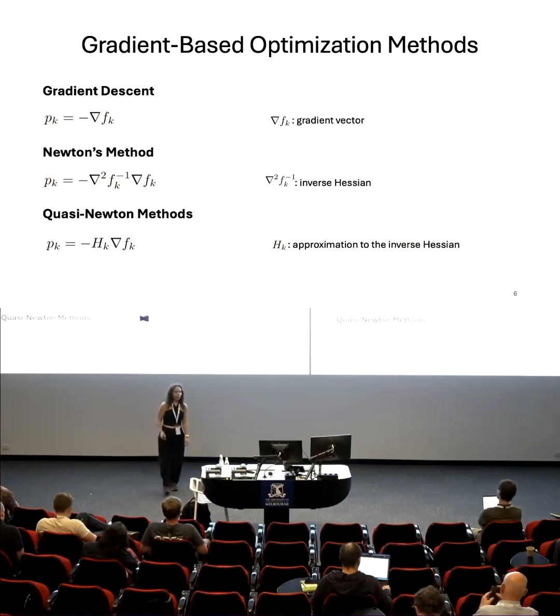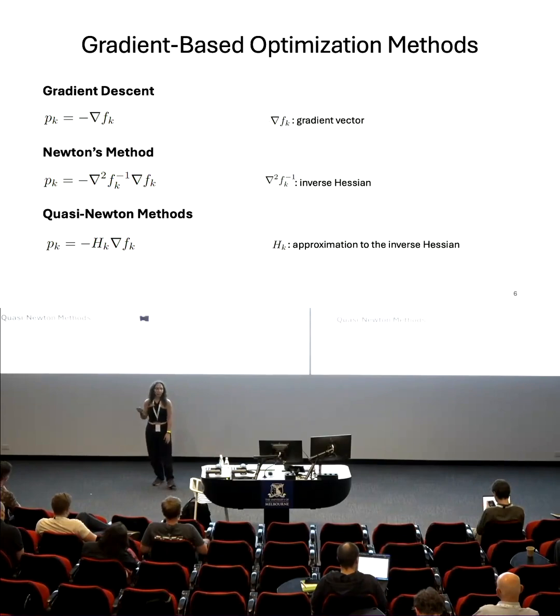Another option is Newton's method, where we precondition the gradient vector with the inverse of the Hessian matrix of the cost. This essentially builds a quadratic model for the cost function, and attempts to set the next iterate as the minimum of this quadratic model. The result is an optimization algorithm that is faster to converge at the expense of having to evaluate all the second derivatives of the cost function.